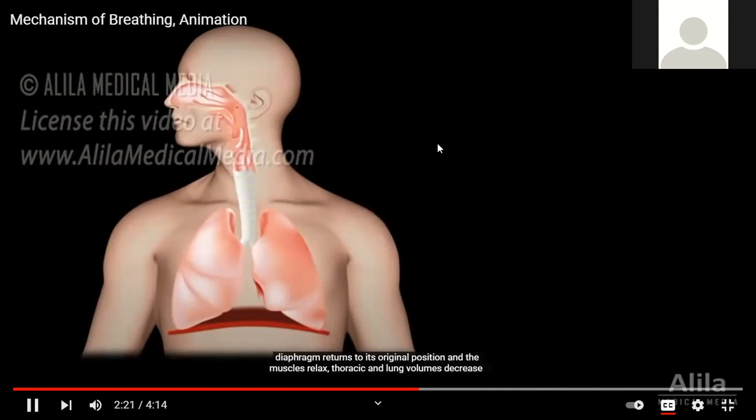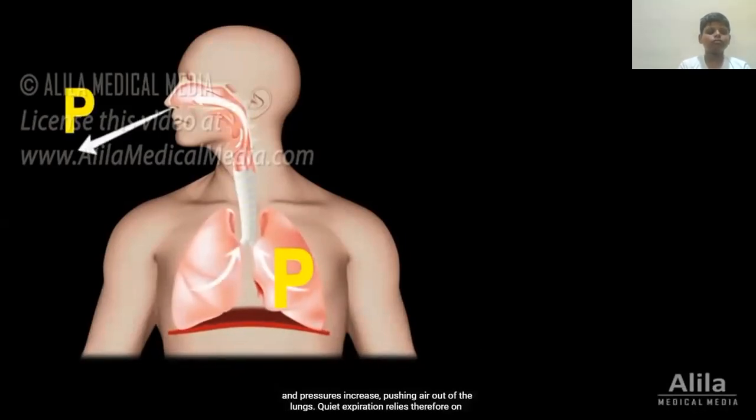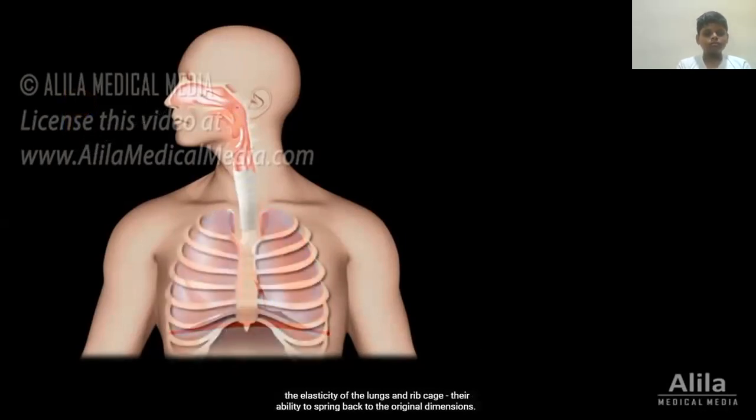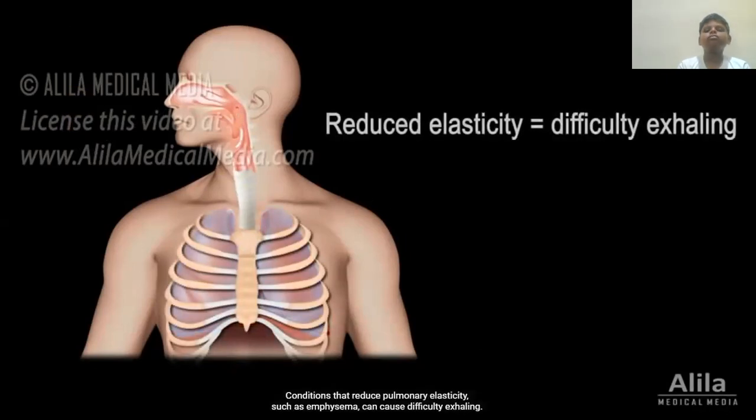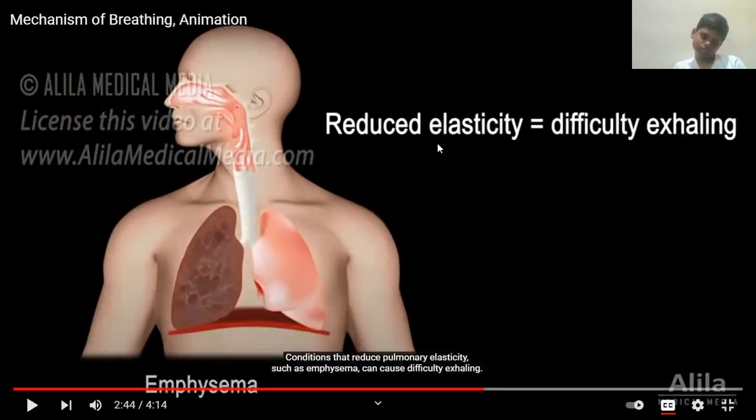Its original position and the muscles relax, thoracic and lung volumes decrease and pressures increase, pushing air out of the lungs. Quiet expiration relies therefore on the elasticity of the lungs and ribcage, their ability to spring back to the original dimensions. Conditions that reduce pulmonary elasticity, such as emphysema, can cause difficulty exhaling. So if there is a decrease in elasticity in the rib cage, it will cause difficulty in exhaling the air.